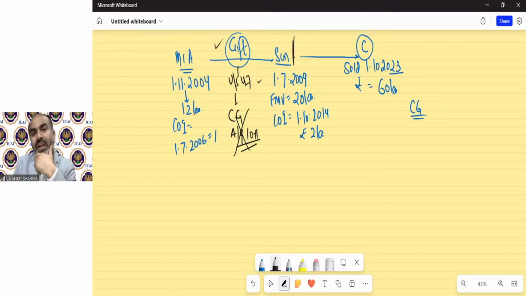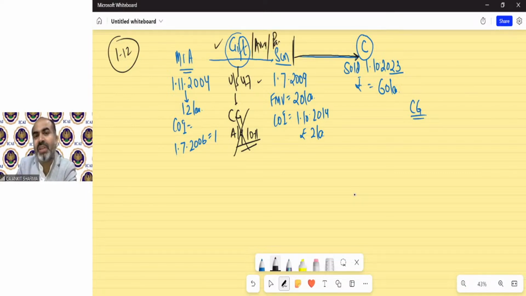The examiner will tell you that this asset has been transferred in future to Mr. C. So now for this assessment year, we need to calculate the capital gain. How do we calculate it? There will be some new situations that arise. So we need to listen very carefully and be focused, because that is a very important question for the purpose of examination. And out of all these 12 points, the solution is almost the same in every case, whether it's gift, amalgamation, or partition of HUF. You can change any scenario over here, but the solution will remain the same.